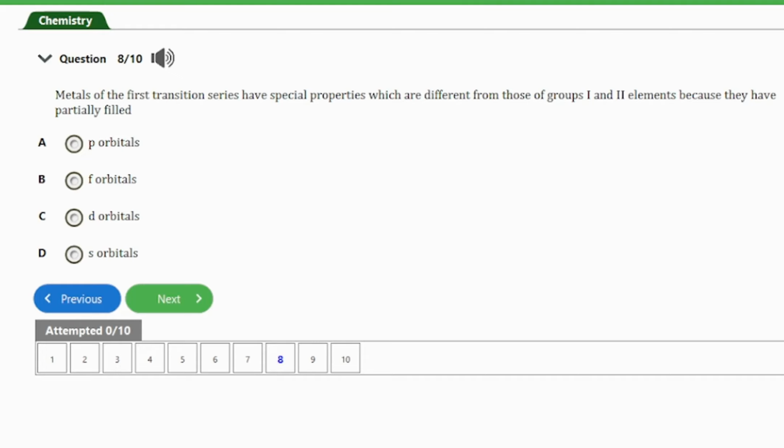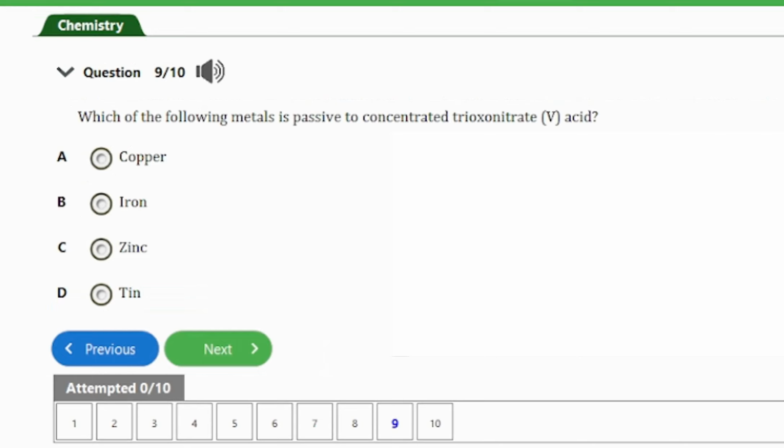So guys, the answer to this question is option C here, and that's d orbitals. Metals of the first transition series have special properties which are different from those of group 1 and group 2 elements because they have a partially filled d orbitals. So that's it for that question. Let's consider the next question, guys.